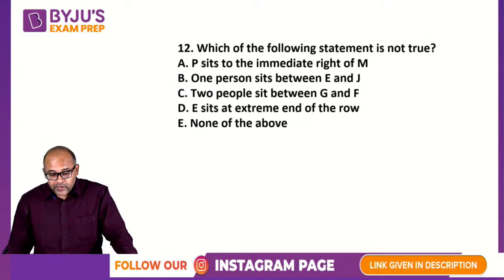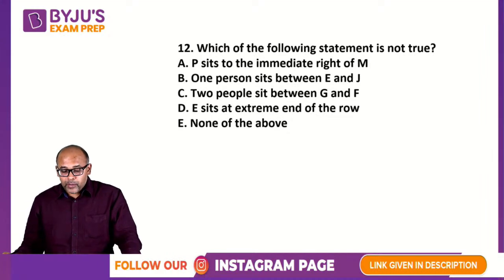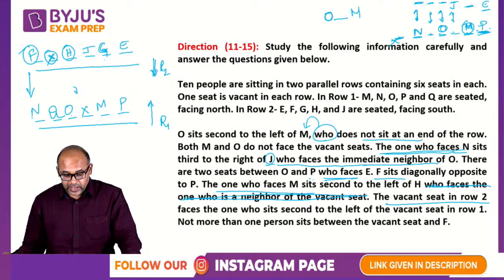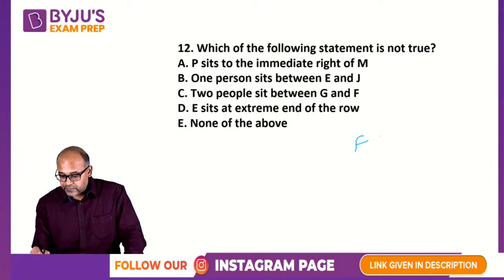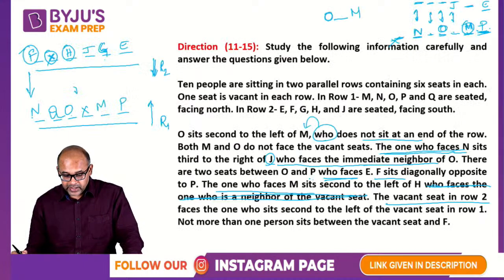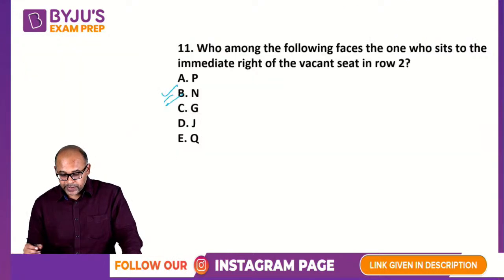Okay, next question. Which of the following statements is not true? So look at it. P sits to the immediate right of M. So I will have to keep going back. Let me write this down. F, H, blank, J, G, E. And N, Q, O, M, P.